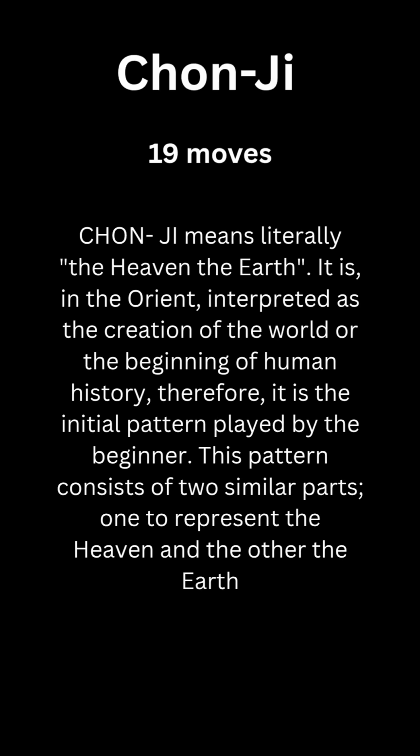Chunji, 19 moves, means literally the heaven, the earth. It is in the Orient interpreted as the creation of the world or the beginning of human history. Therefore, it is the initial pattern played by the beginner. This pattern consists of two similar parts, one to represent the heaven and the other the earth.